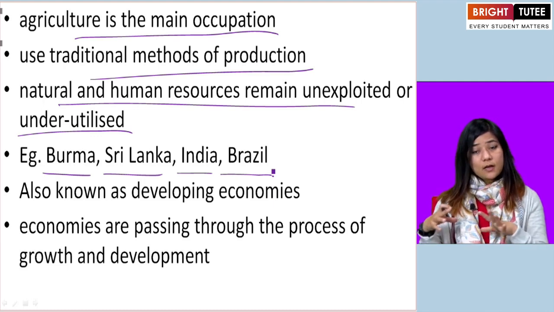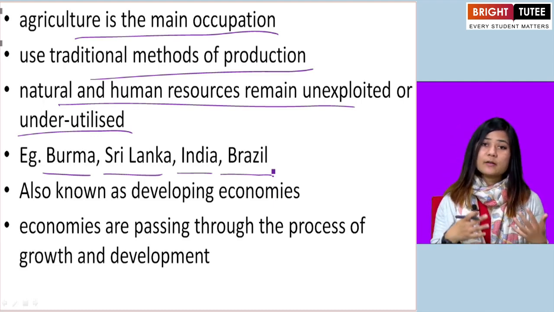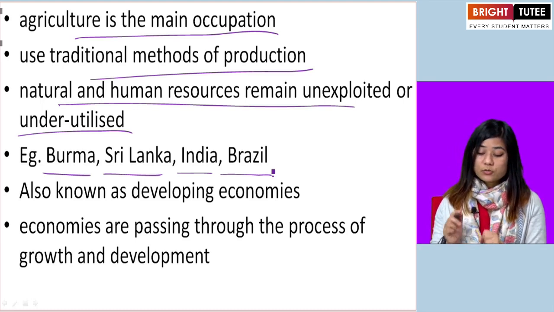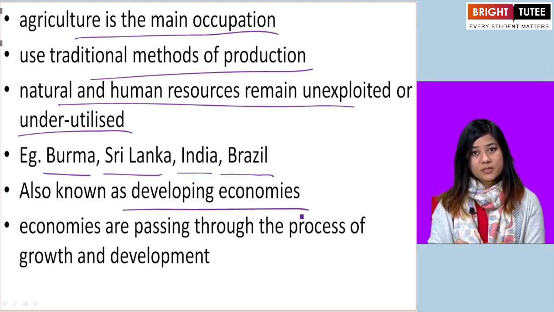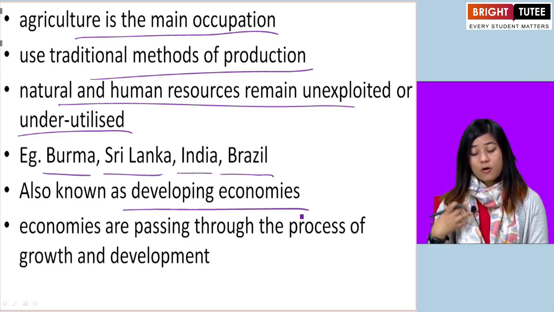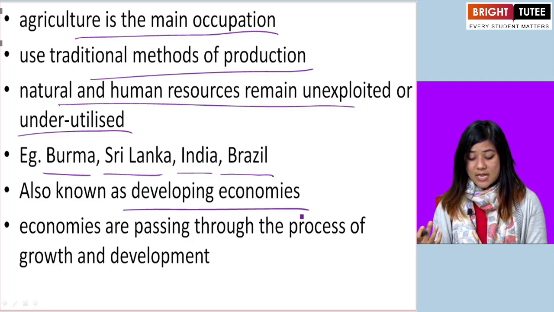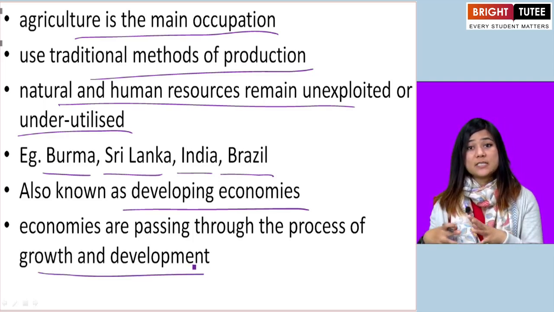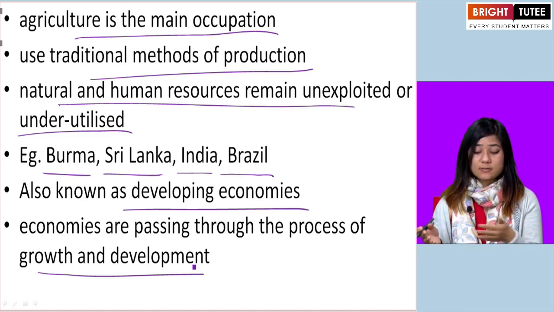Now, these economies which are underdeveloped economies, they are also known as developing economies. Why? Because here the process of economic development is undergoing growth and more development. The activities are undergoing more growth and development. There is progress. Okay.